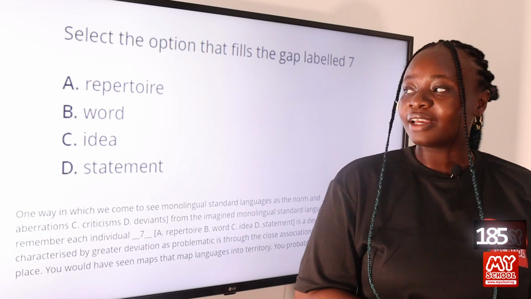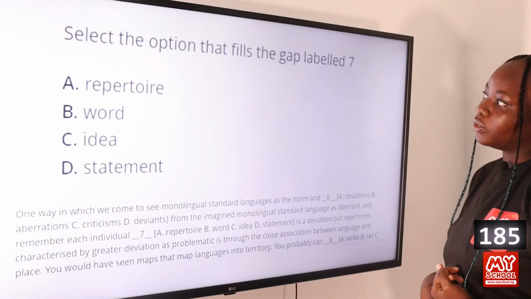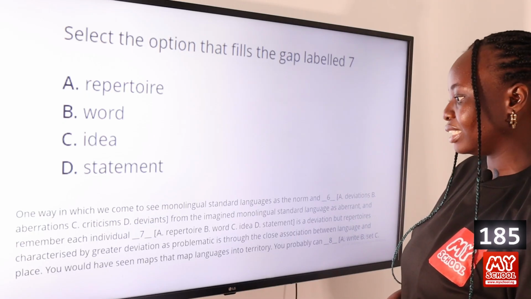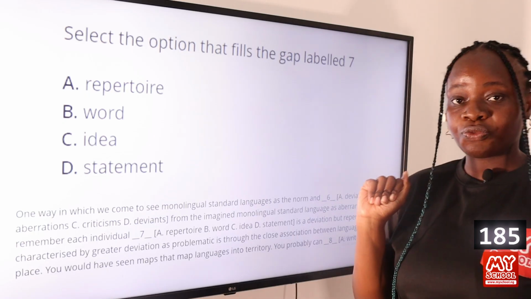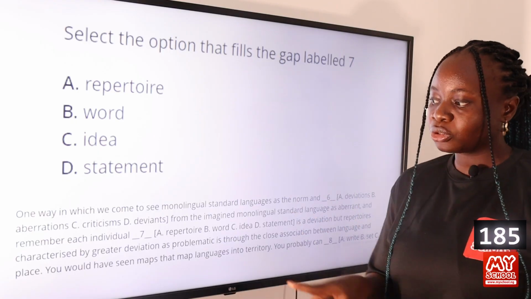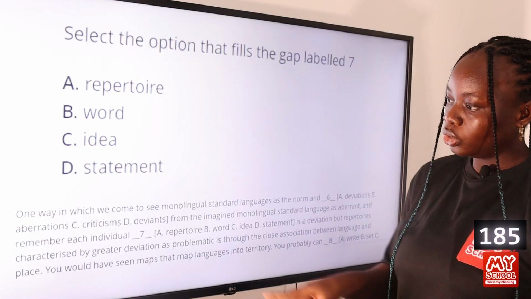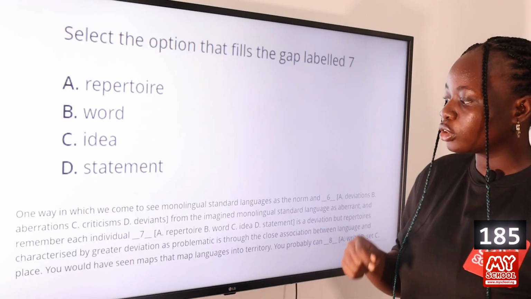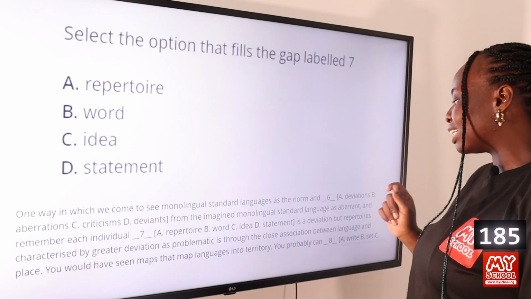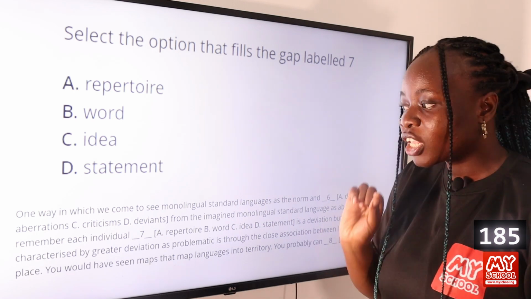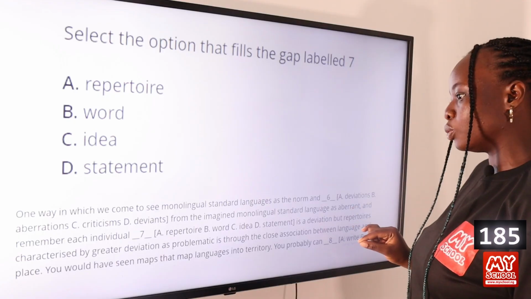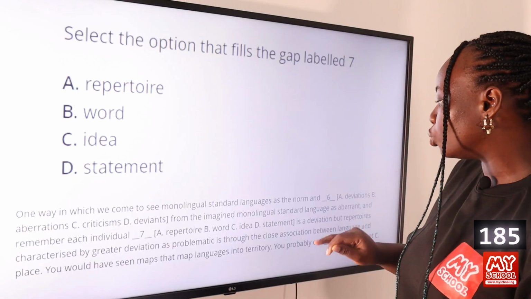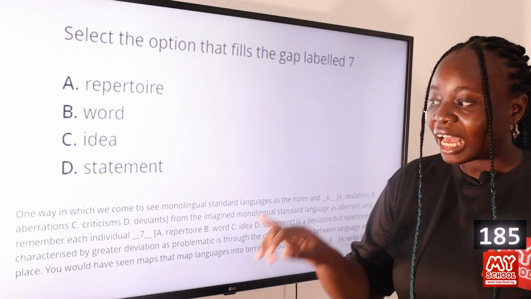Now to question 185. Select the option that fills the gap labeled 7. Option A, repertoire, B, word, C, idea, and D, statements. So again, in order to find out the word that best fills in that gap, we have to read the sentence in which it is used. So one way in which we come to see monolingual standard languages as the norm and deviations from the imagined monolingual standard languages as aberrant. And remember, each individual dash is a deviation, but repertoires characterized by greater deviation as problematic is through the close association between language and place.